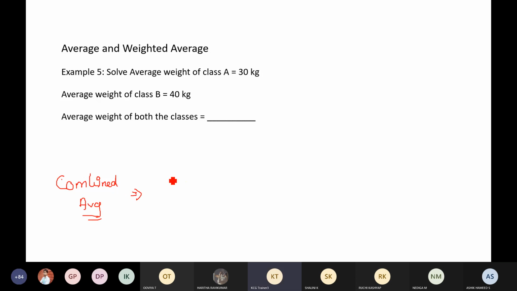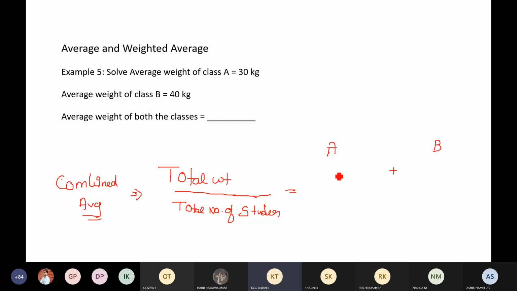Combined average is equal to total weight divided by total number of students. So this is the actual formula to find out the combined average. Is that clear, people? Okay, sir, how do I find out total weight, sir? In class A and class B, find out the total weight separately. In class A, how do I find out the total weight of all the students?